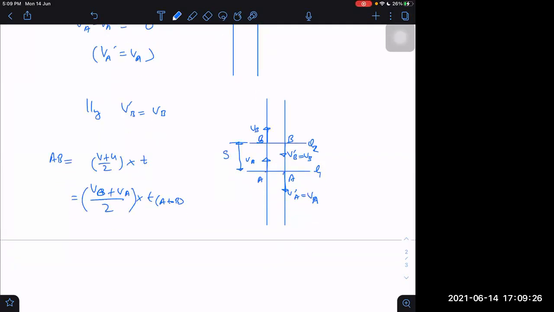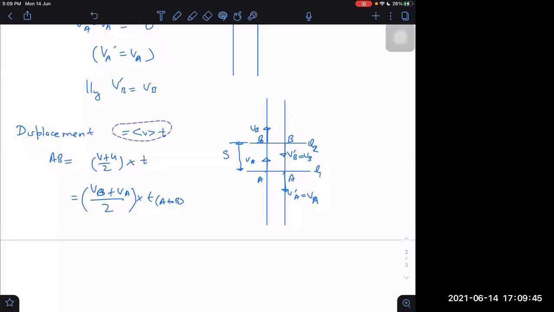Average velocity into time is equal to displacement, or not? Yes, sir.